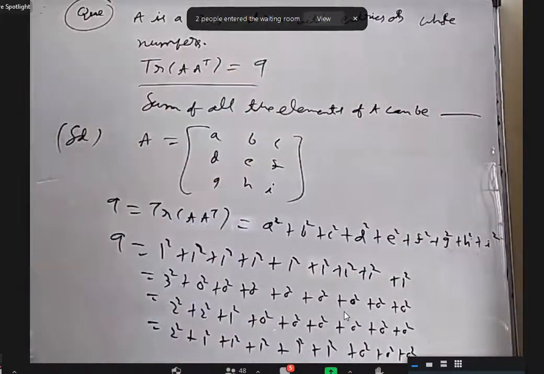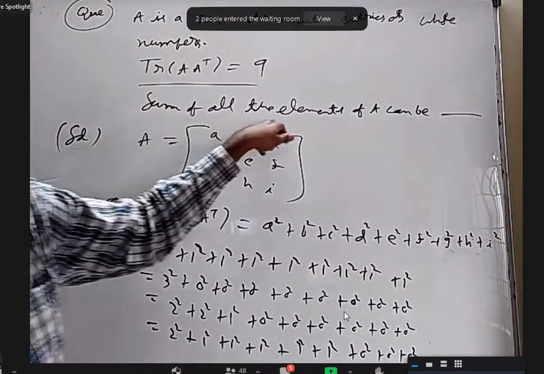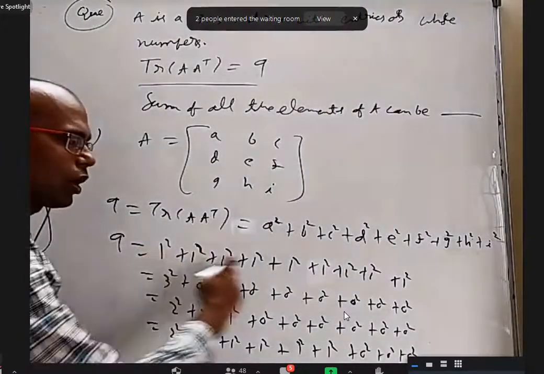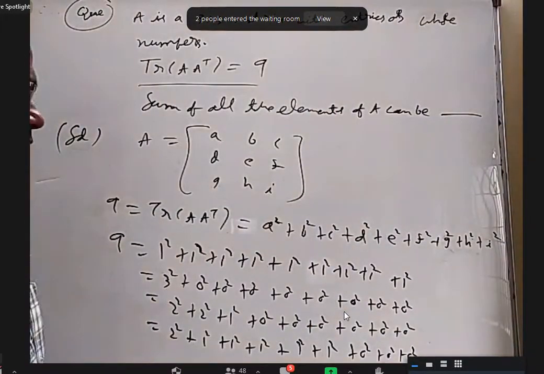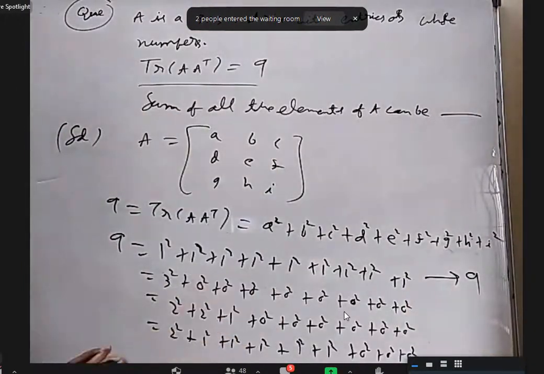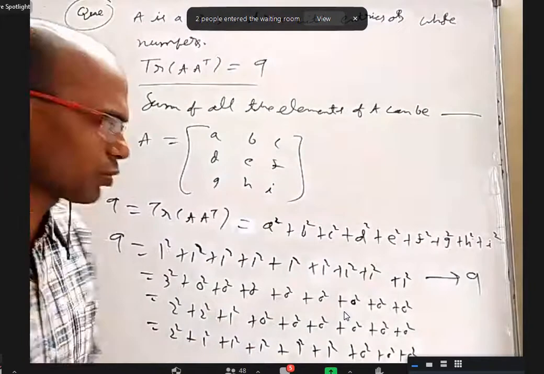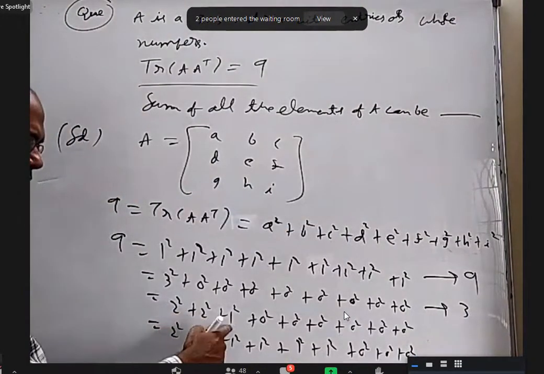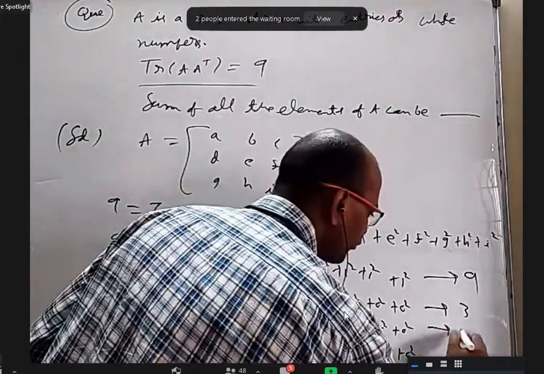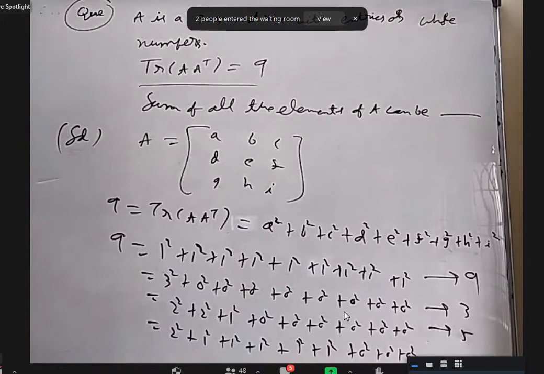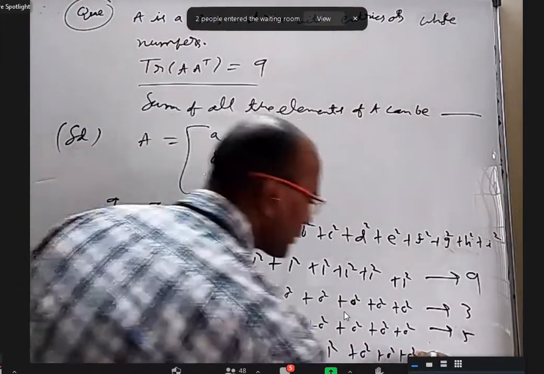Okay, now what is our question? Sum of all the diagonal elements of A can be what? In this case, all elements are 1. What the sum will be? 9. Sir, in this case, the elements are 1, 3 threes, and the rest all are 0. So it is 3. Here 1, 2, 1, 2 and 1, the rest of them 0. So it is 5. And here 7. Okay.